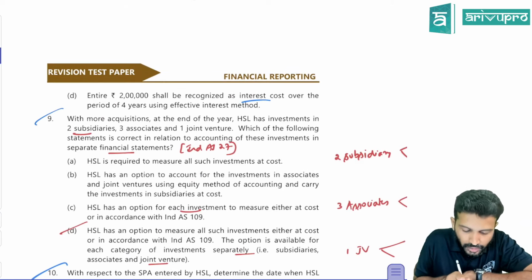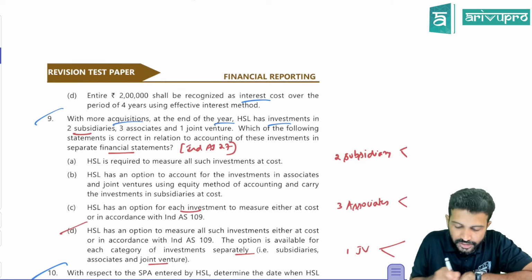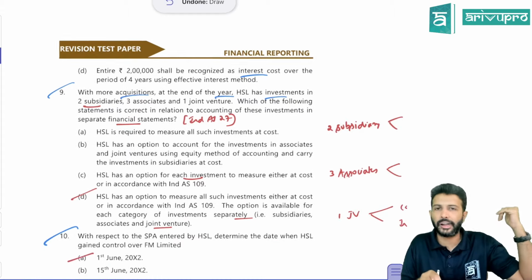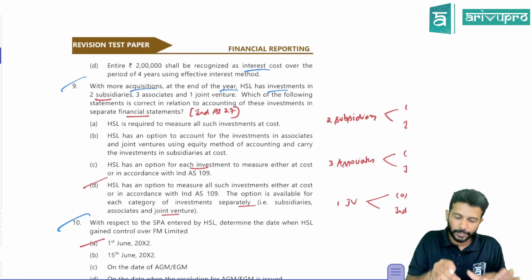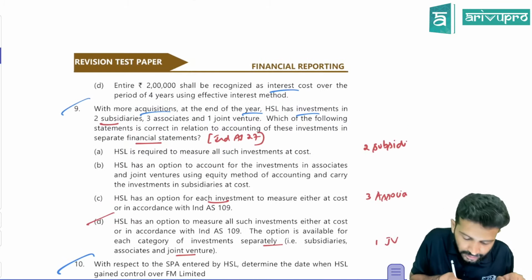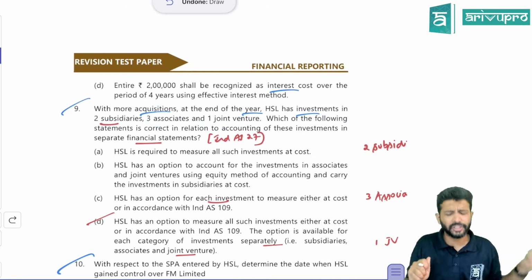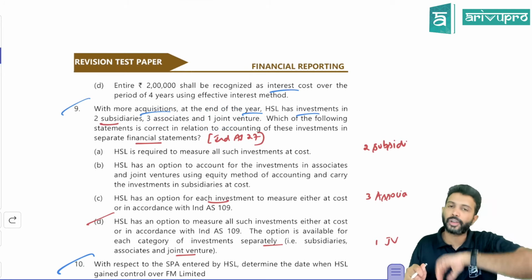Let's run through this. With more acquisition at the end of the year, HSL has investment in 2 subsidiaries. This is a proper question. It's not relating to case study. They've just given the data here only. So they're saying now we have 2 subsidiaries, we have 3 associates and 1 joint venture. We have acquired more companies. So 2 subsidiary, 3 associate and 1 joint venture we have.